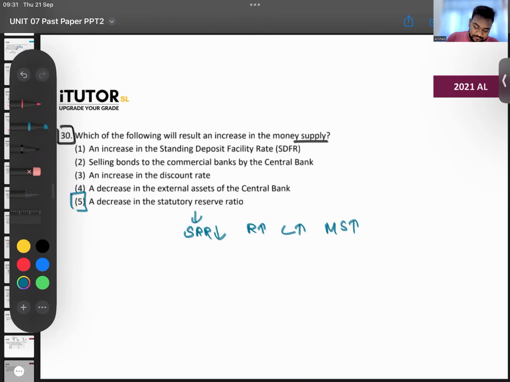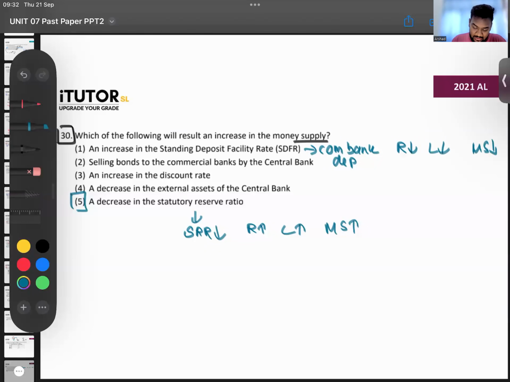Then the first one: increasing the standing deposit facility rate means the commercial banks will like to deposit in the central bank. The central bank is saying, if you come and deposit with me, I will give you 15%. So when commercial banks go and deposit in the central bank, what happens to the amount of reserves they have? Now they don't have much money. They have gone and put everything in the central bank. So the reserves commercial banks have with them will come down. Therefore loans will come down, and the money supply comes down.